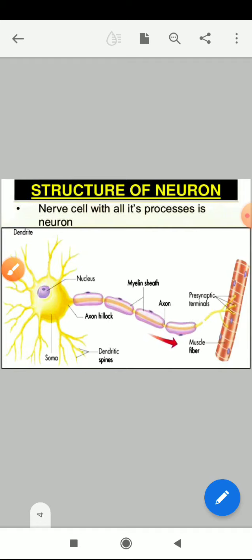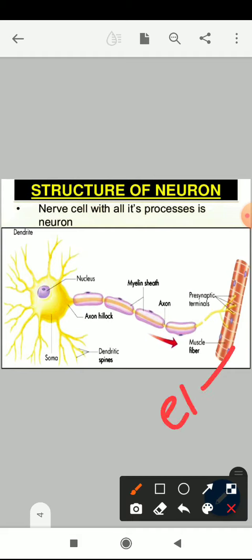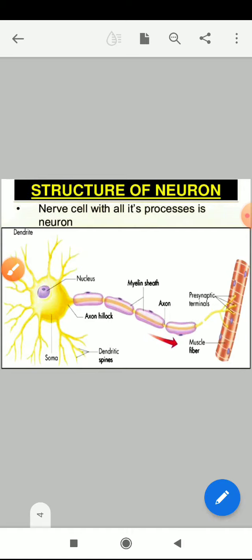So the information which is received from the external environment, or from another axon or another neuron of the nervous system, has to show its effect on this effector, and this muscle you can call an effector region, where we can see the action. Whatever information is received from the nerve cell has to show the action on the effector. Then only we can show the movement. And here this muscle tissue acts as an effector.